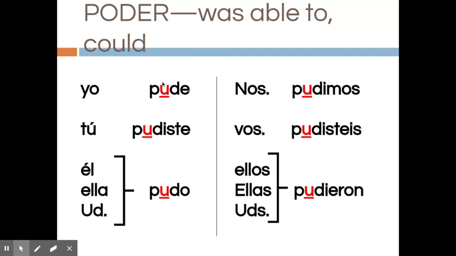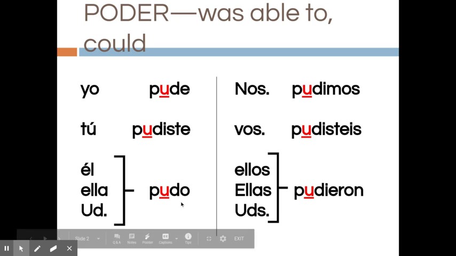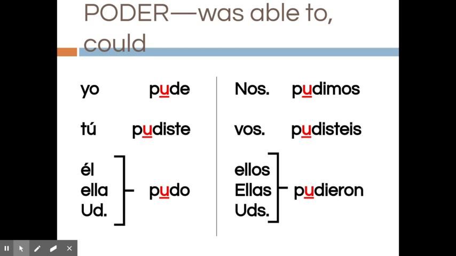So if you look, the O went to the U in every single conjugation, and these endings have no accents. So the ending is iste, o, imos, isteis, ieron. It's kind of a combination of your AR endings and then ER and IR endings. So these irregular verbs that we're learning this class, and then also two weeks from now probably, the next set of verbs are going to have the same endings, the iste, o, imos, isteis, ieron.